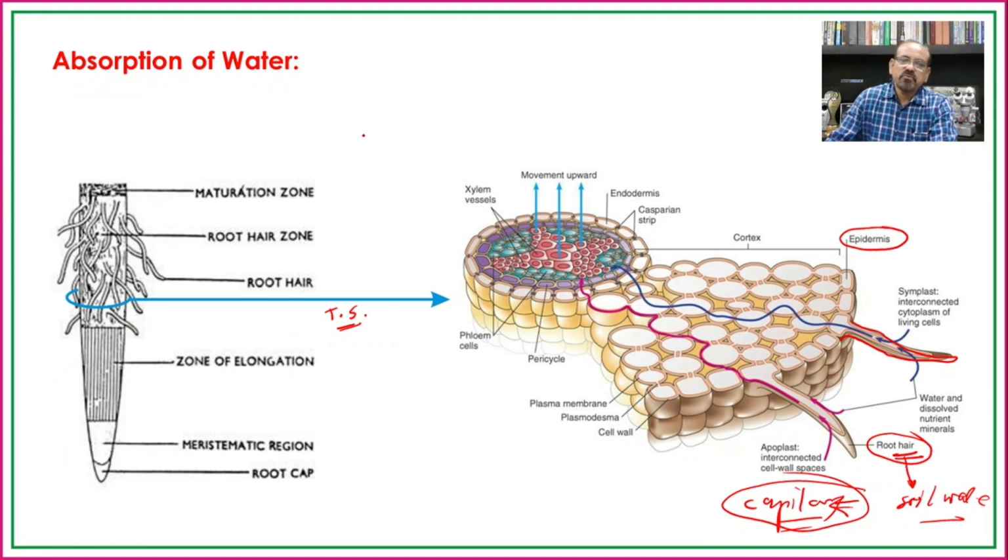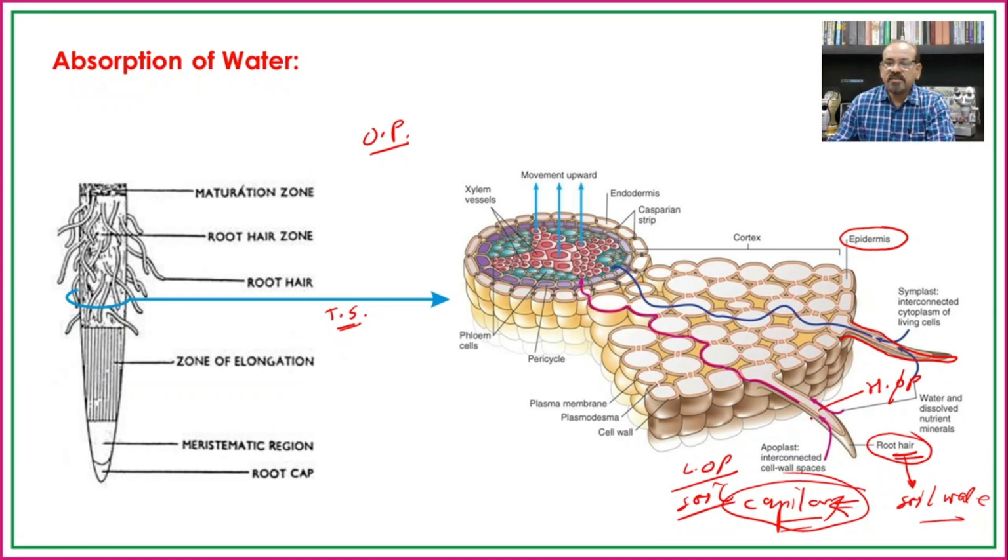When we look at osmotic pressure, that is the transport of solvent particles from the region of lower concentration to the region of higher concentration. So for example, if there is a higher osmotic pressure in the root hair and a lower osmotic pressure in the soil, then automatically, due to osmosis, there will be entry of water from the soil to the root hairs.